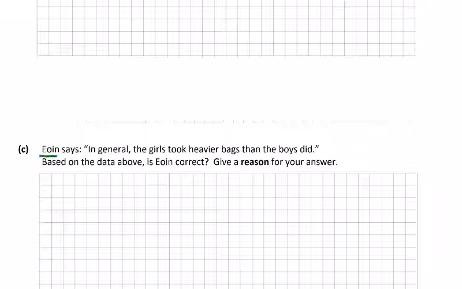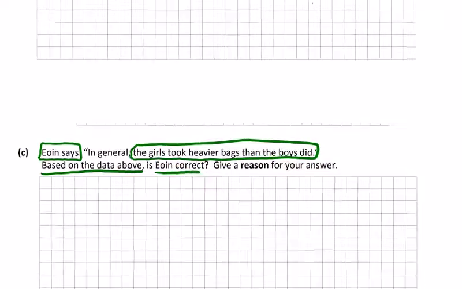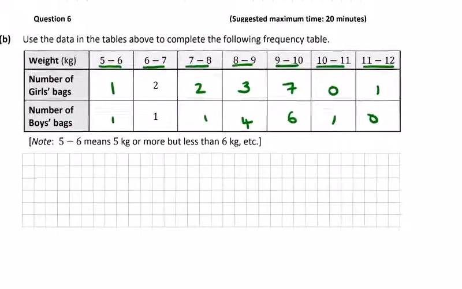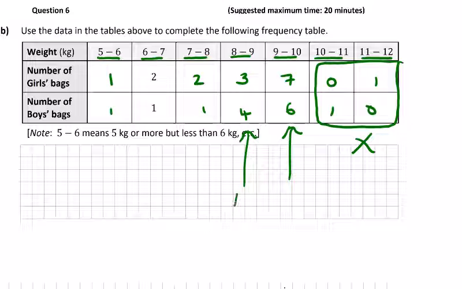Part C, Owen says, so what's he going to state? In general, the girls took heavier bags than the boys. Could be deemed a little bit sexist. But based on the data above, is Owen correct? Let's have a look. So the girls, did they take heavier bags? Well, at this level, they both took 1, so we could eliminate that set of data and say, no, that's pretty even. 7 versus 6 and 4 versus 3 is 10 v 10 at those levels.